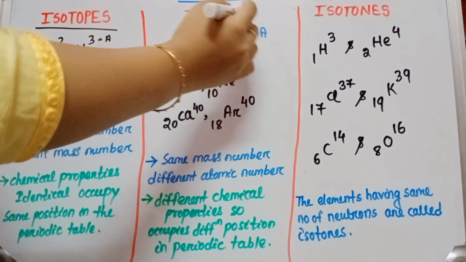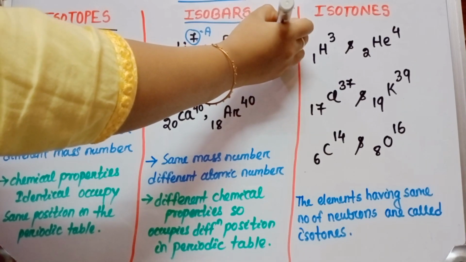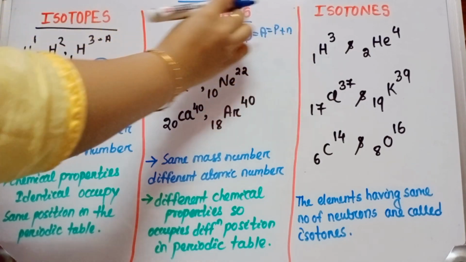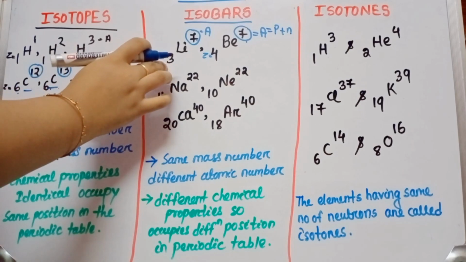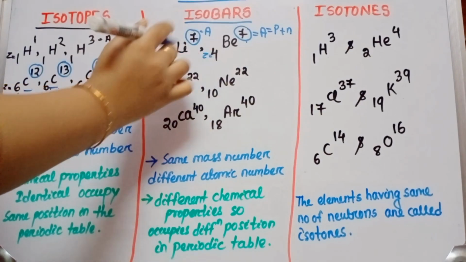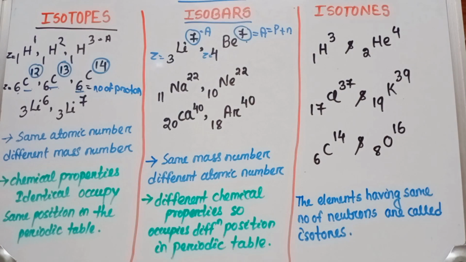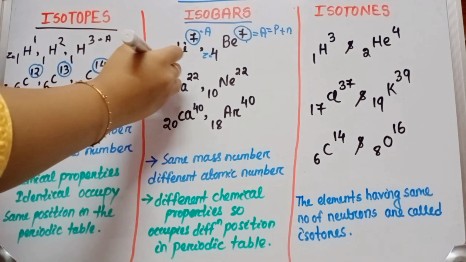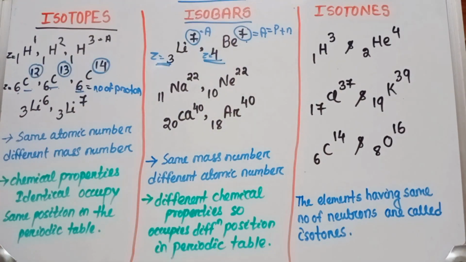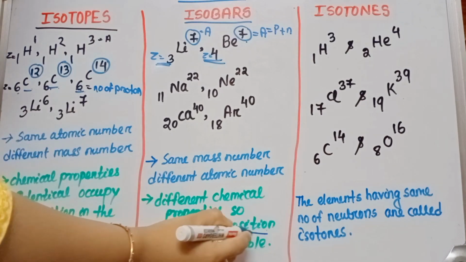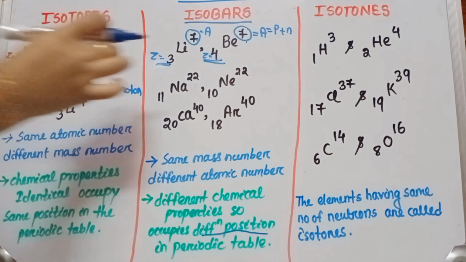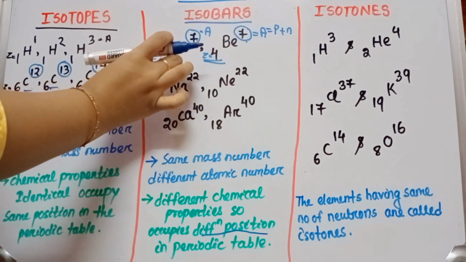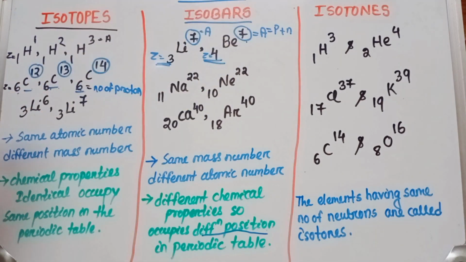That means if we take the sum of the number of proton plus number of neutron, that is same. But their number of proton, that atomic number, is different. Due to their number of proton being different, they occupy different position in periodic table because of their atomic number.